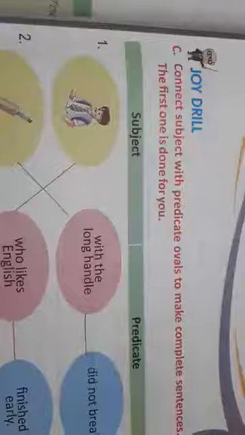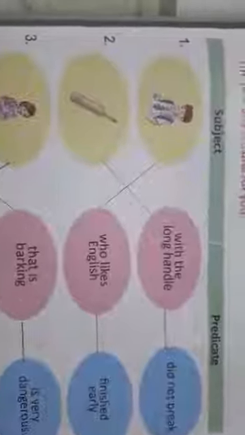Joy drill, C number is given. What is given? Connect the subject with predicate ovals to make complete sentences. The first one is done for you. So children, the first one is done for you and the rest I have done. Okay, see. This is a boy. The boy who likes English finished earlier.